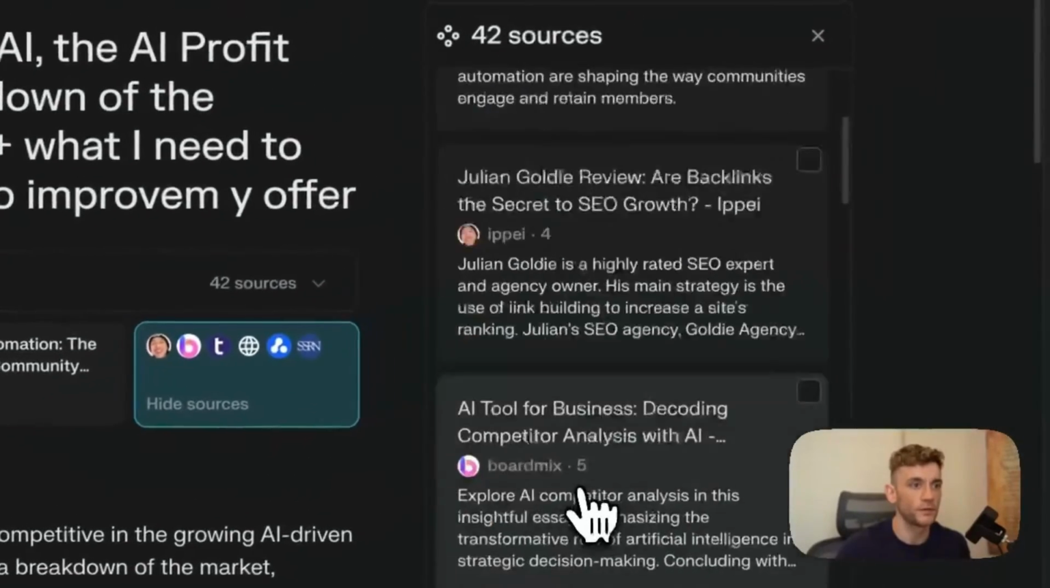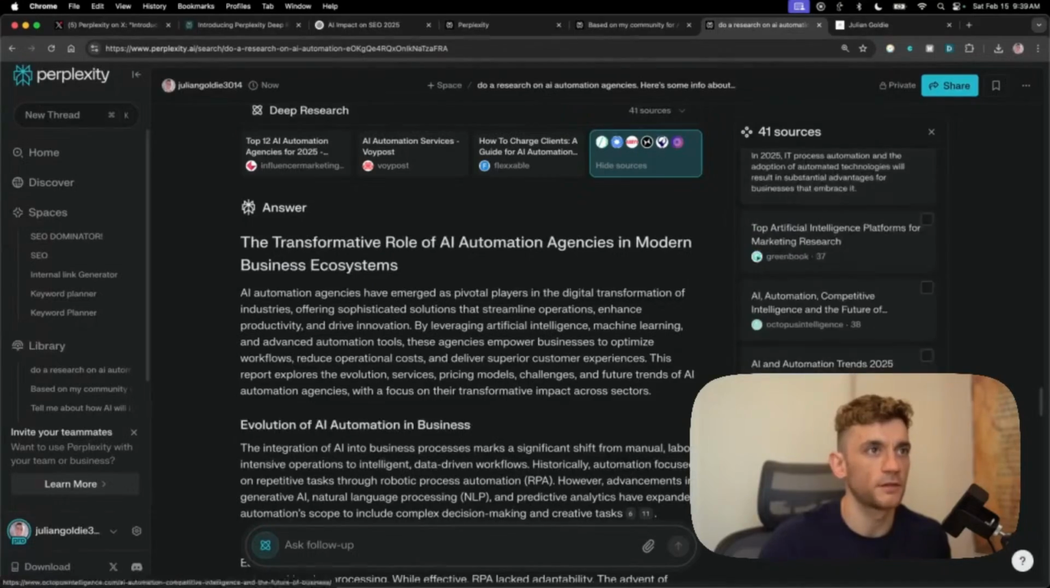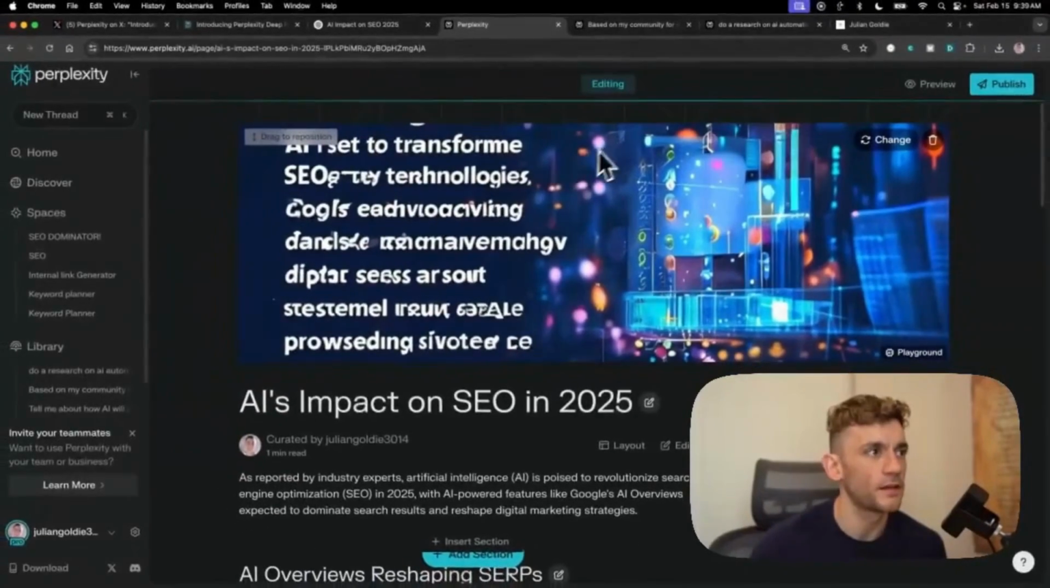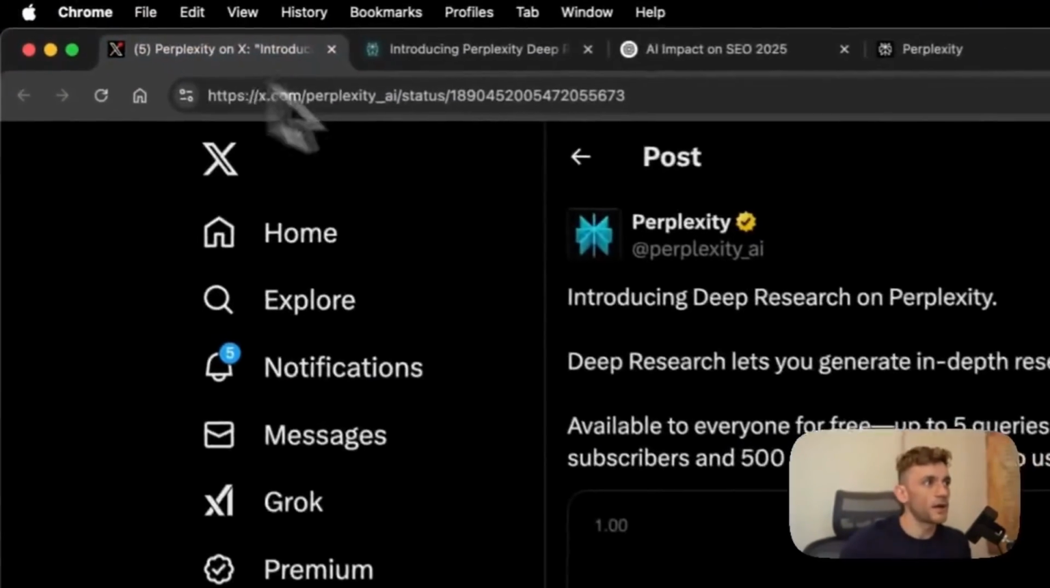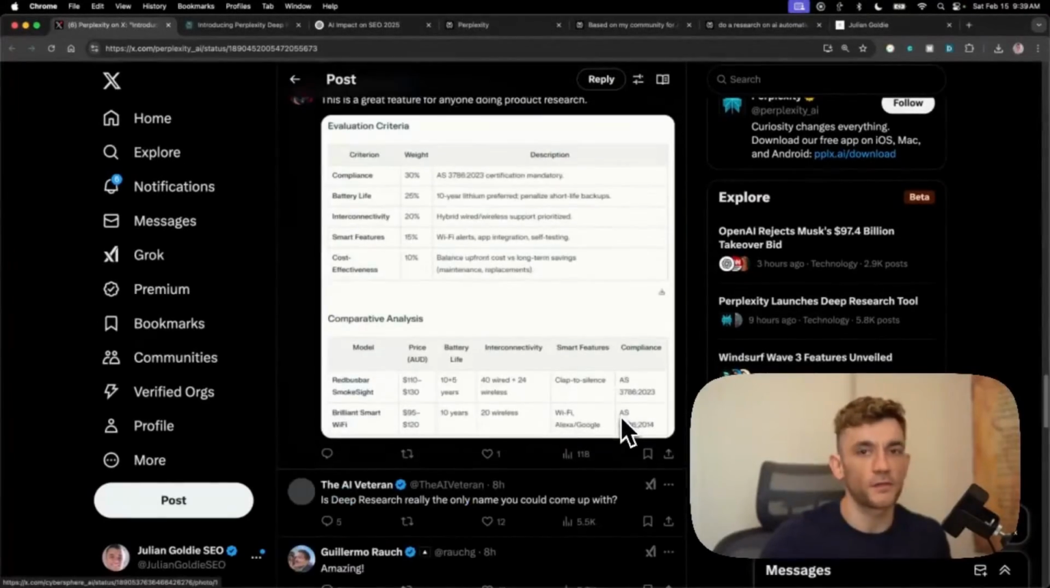Let's see what other sources it's used here. So it's using some pretty irrelevant stuff as well from the list that I can see. Not bad. To be fair, the reports are not bad. By the way, that is a terrible image on the Perplexity page that's published. So I think it's a great free alternative. Very quick. That's what I like about it.